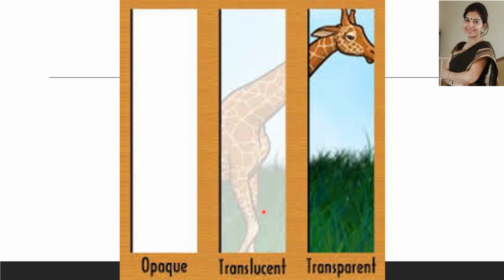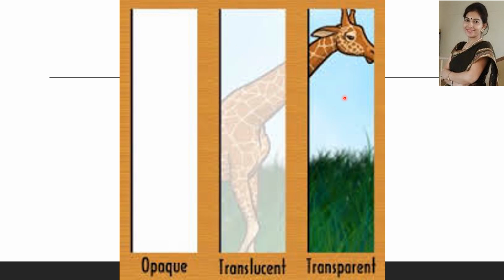Second is translucent. Translucency is the property of material that allows light to pass through them but doesn't allow the object behind them to be seen clearly. The object can be seen but the image is not very clear. This type of object is called translucent.